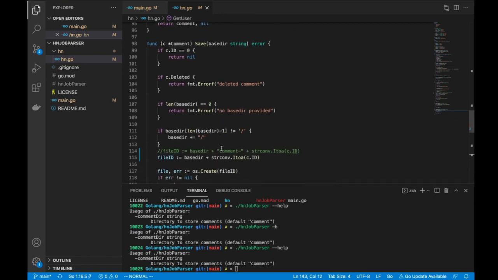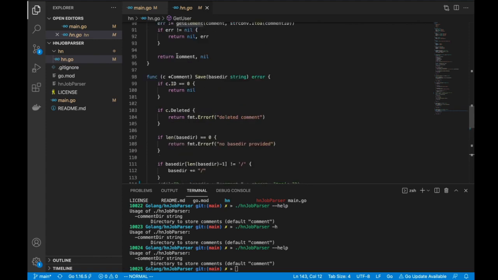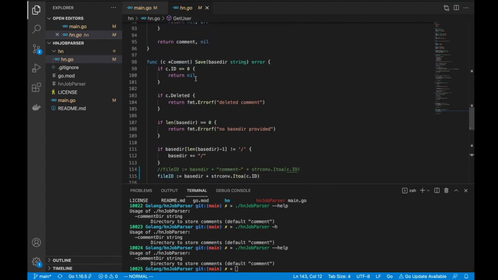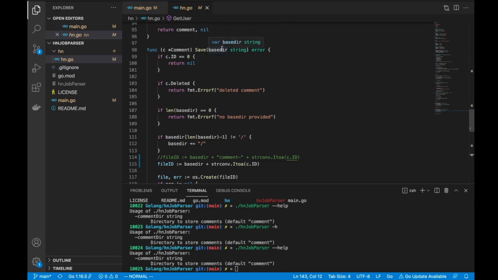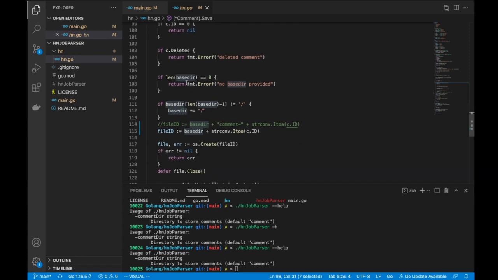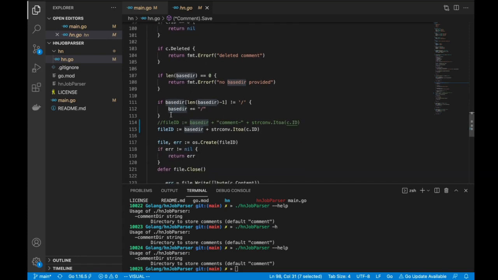And I just added one more method on the comment object, where for a given comment, you can save the content of the comment. So what does that do? It takes in a directory as an argument, and inside that directory it's going to do sanity checks. The ID should not be equal to 0. The comment should not be deleted. The directory should be a non-empty string.